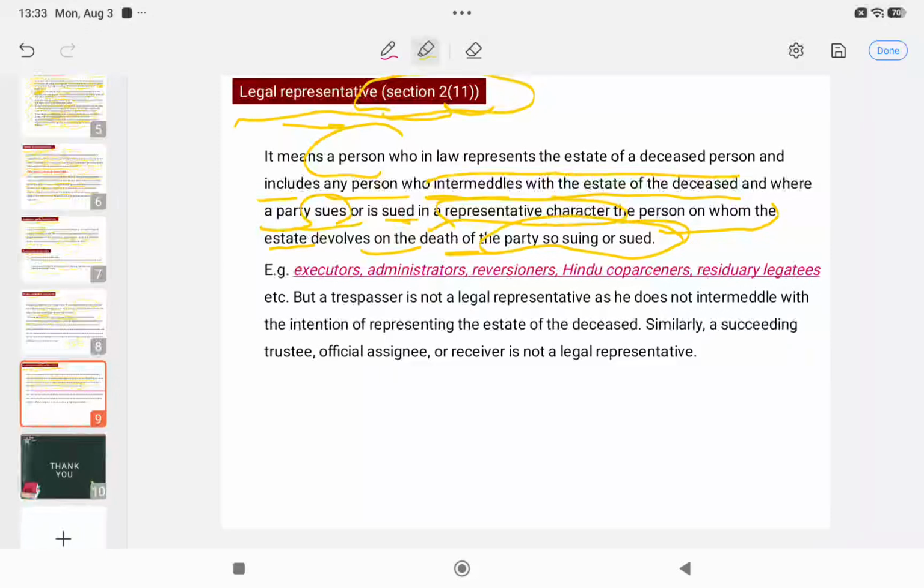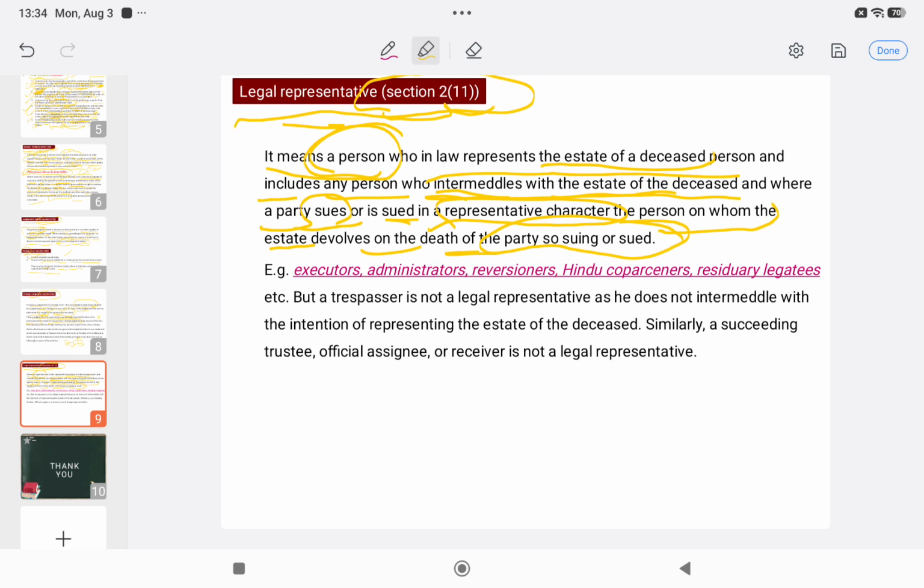Let's do it again. The person who is representing the estate of a deceased person. Very simple. Just like in Hindu families, a son is representing the father, so he is the legal representative. He is representing the estate of his father, so he is the legal representative of him. And other persons who are intermeddling with the estate of the deceased are also legal representatives.